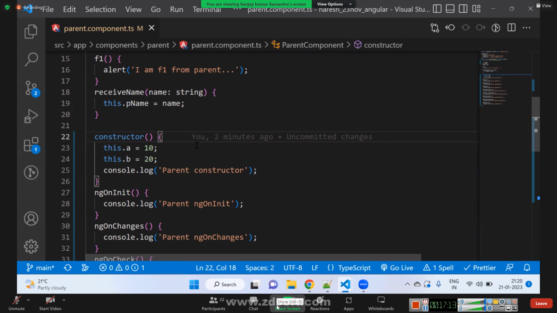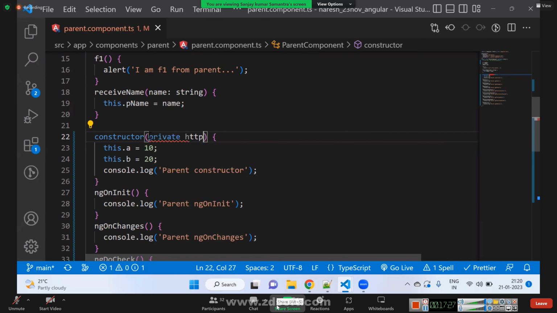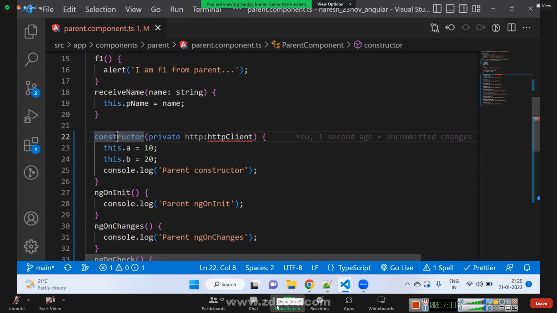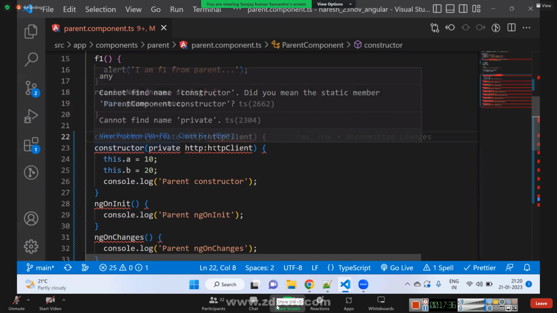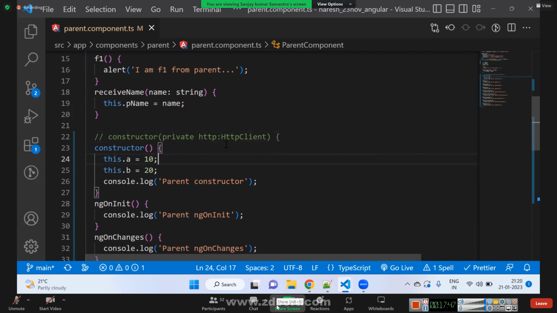If you want HTTP client service in my component, I will write private http: HttpClient. So when we write this, we are indirectly saying that in this component, I need an object for this class. The class name is HTTP client. I want one object for that class.